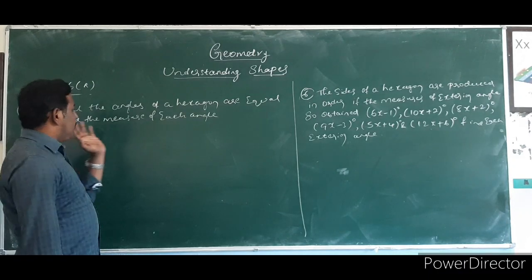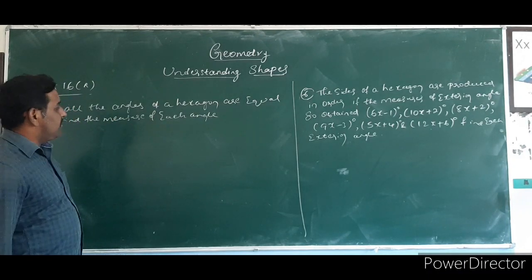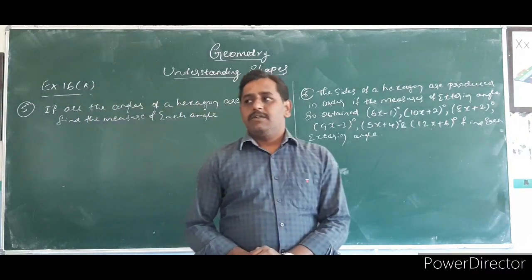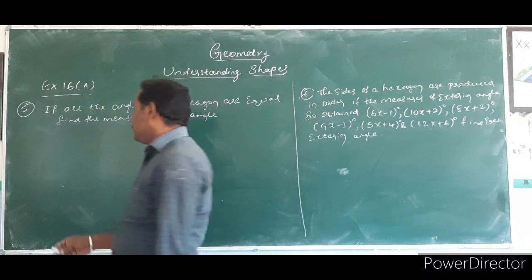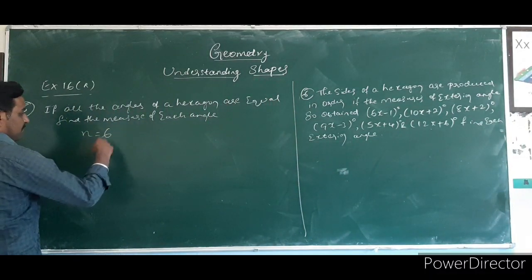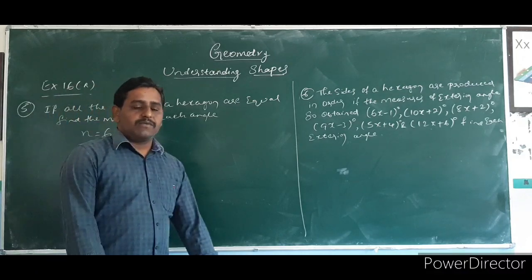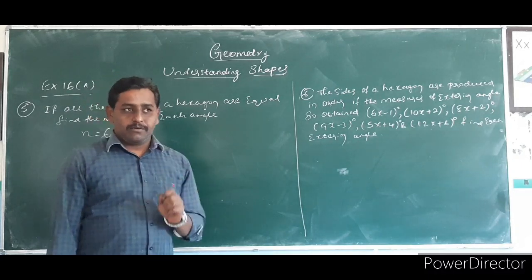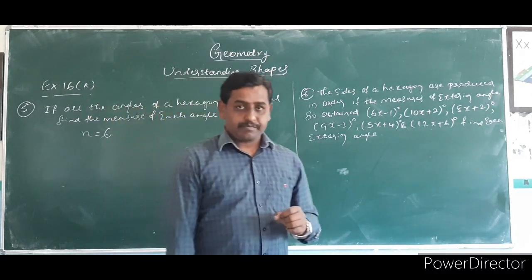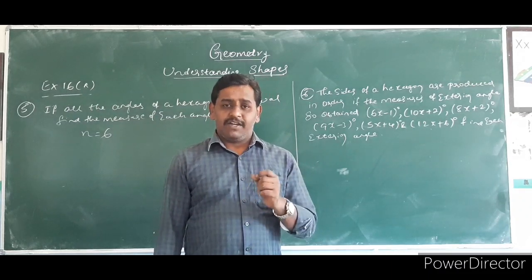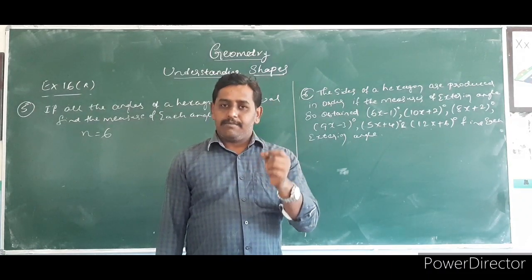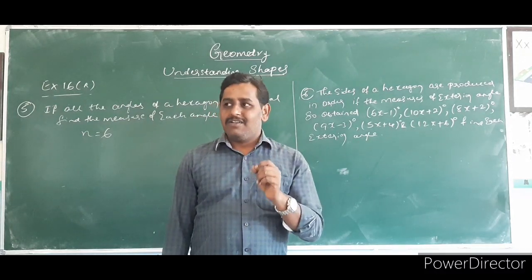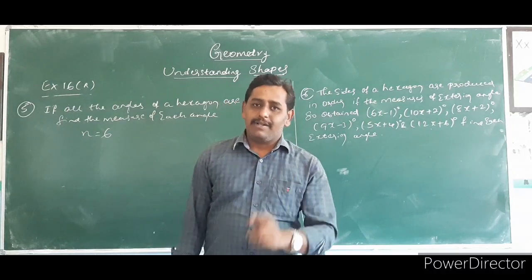Next problem. If all the angles of a hexagon are equal, find the measure of each angle. So hexagon means how many sides? Hexagon means the number of sides is equal to 6. So we have to find each angle, but they have given that all the angles of the hexagon are equal. One thing to remember: a polygon having 5 sides means pentagon, that means 5 sides, 5 angles. So 6 sides means 6 angles. The number of sides and the number of angles are equal in a polygon.